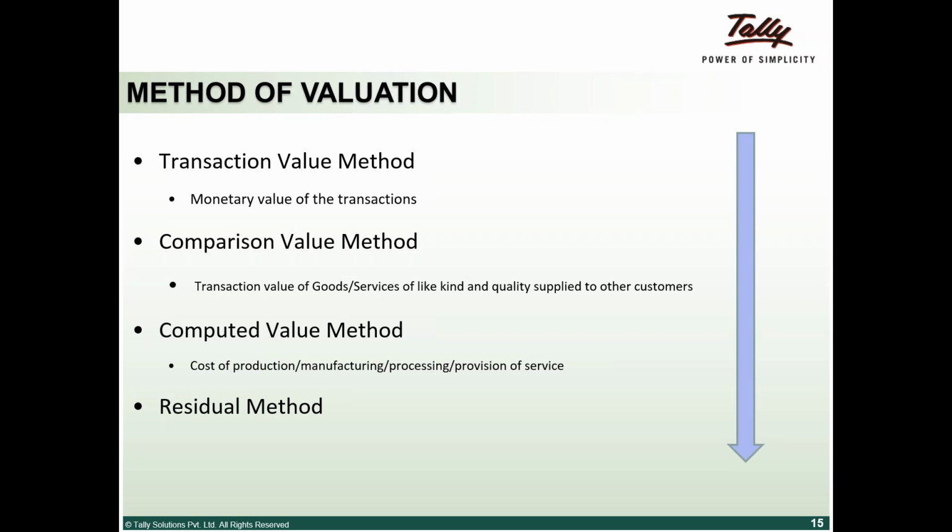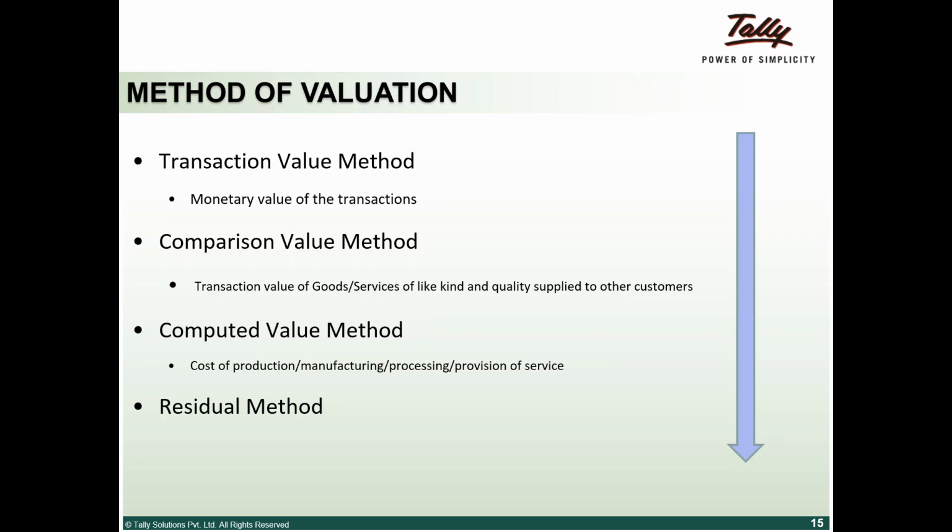We used to harp a lot on MRP and things of the sort earlier, right? That is going to go away completely now. It's clear that most of the goods will fall under the transaction value. So the value at which a transaction happens is the preferred method of valuation under GST.